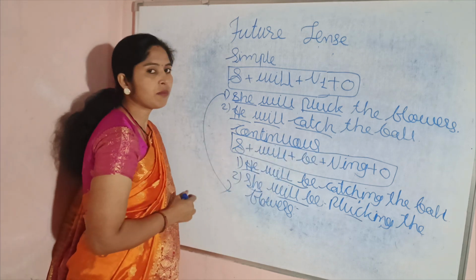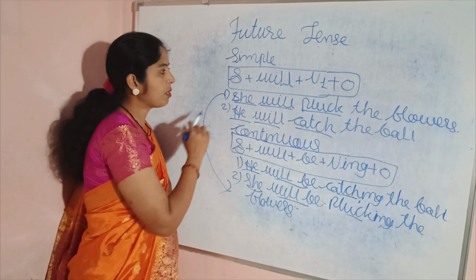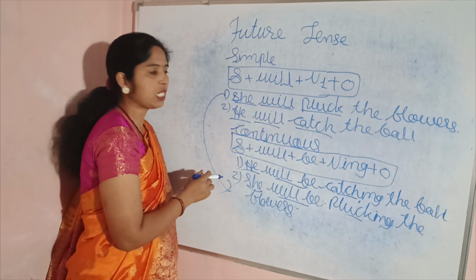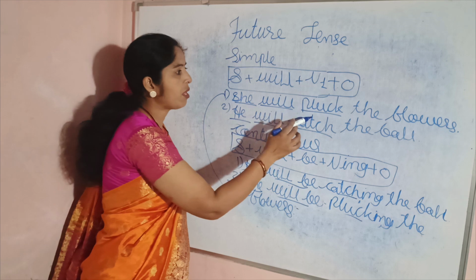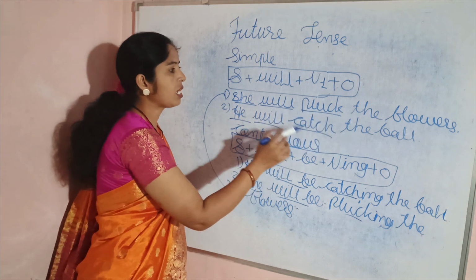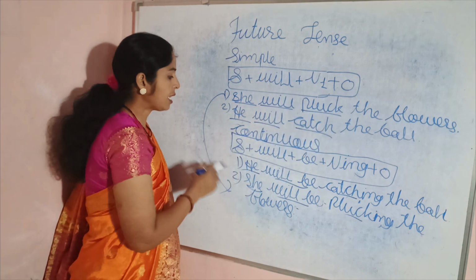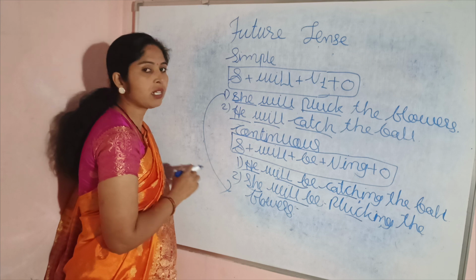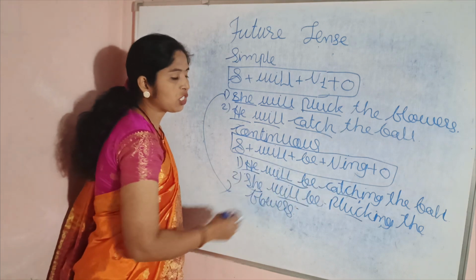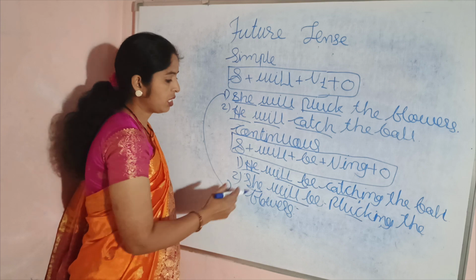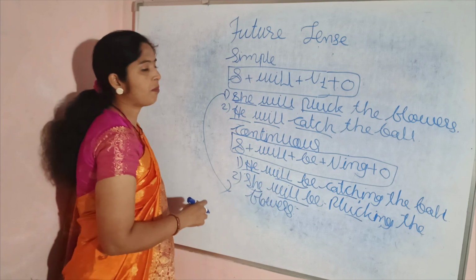Simple future sentences are: she will pluck the flowers, he will catch the ball. Future continuous sentences are: he will be catching the ball, she will be plucking the flowers.